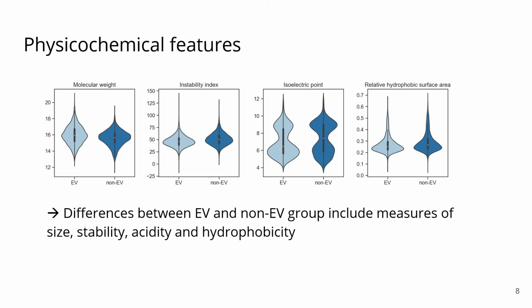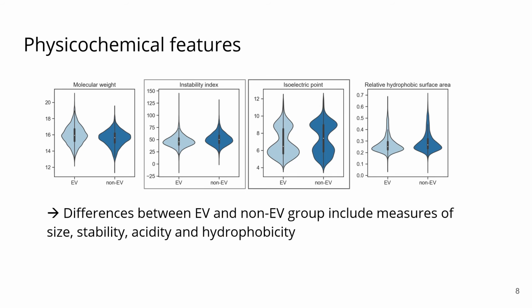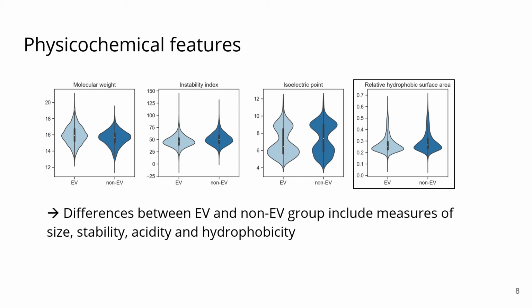To understand why EV association prediction is possible, we then looked at the features that we generated to see which ones were most important for classification and to see which features showed the biggest differences between the EV and the non-EV group. A few examples of physicochemical features that we generated with significant differences between the two groups you can see here. Those indicate that EV-associated proteins are in general larger, more stable, with a lower isoelectric point, so more acidic, and with lower hydrophobicity compared to non-EV associated proteins.